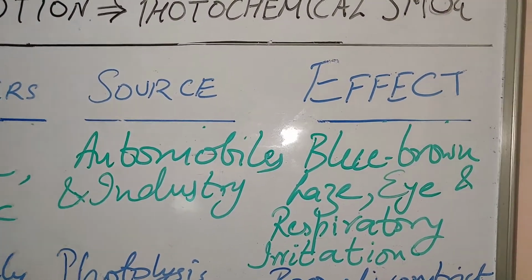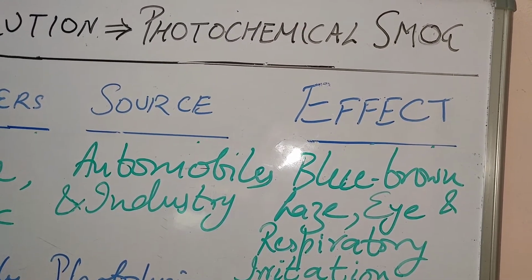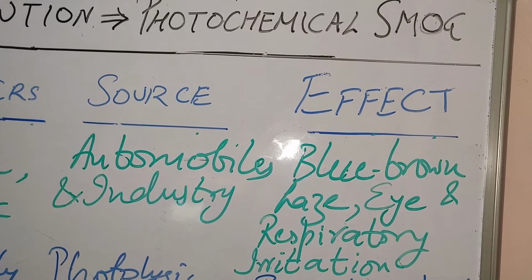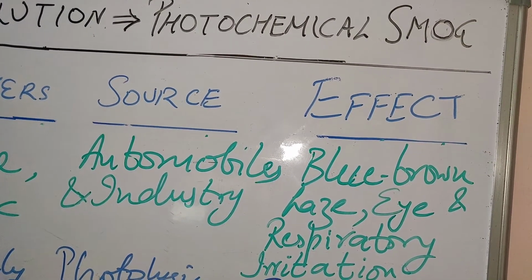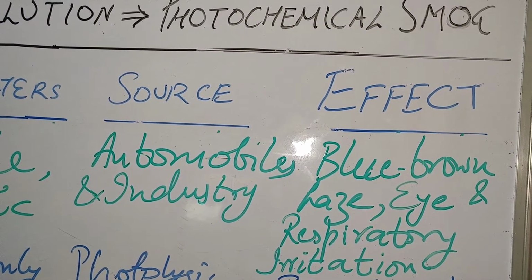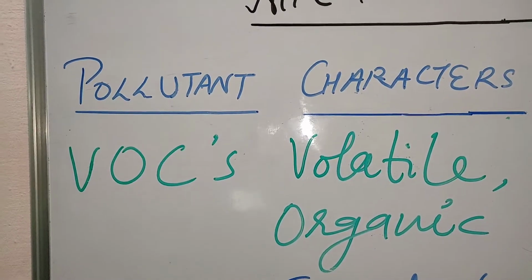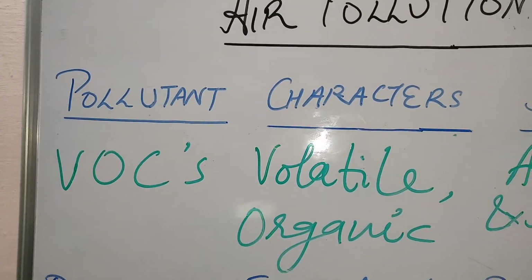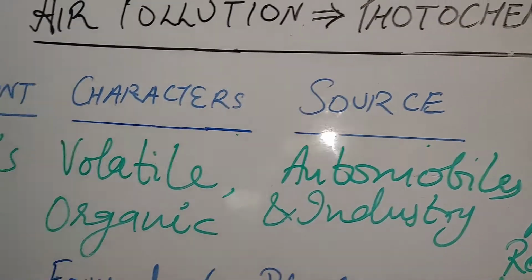They cause the blue-brown haze. This smog is blue-brown in color, and the environment appears blue-brown. Then eye and respiratory tract irritation occurs because of this smog, which is caused by these VOCs, or volatile organic compounds, released by automobiles and industries.